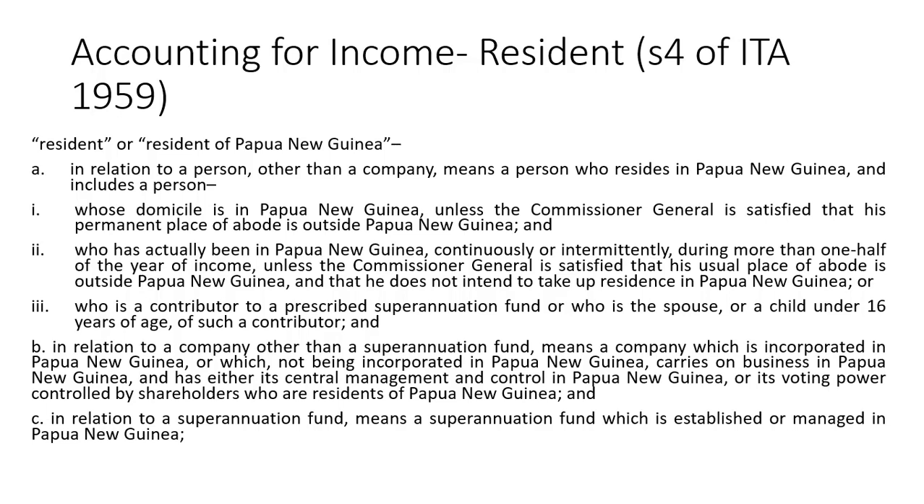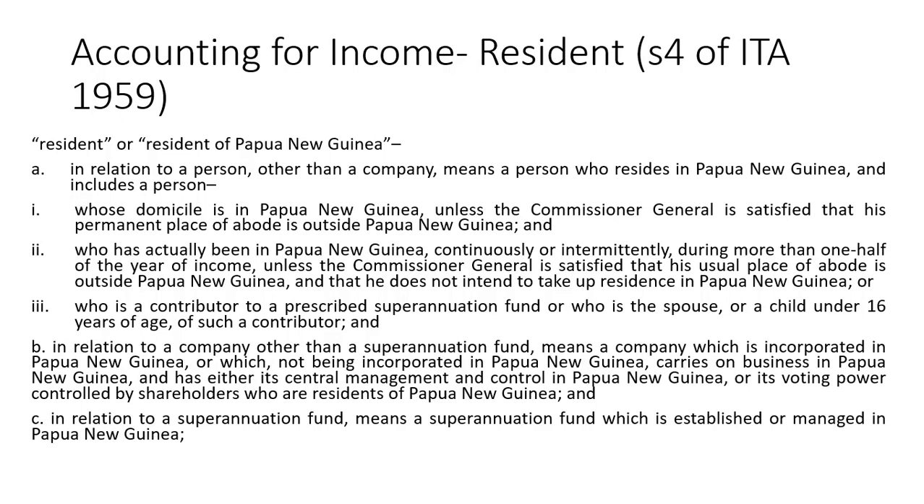Now, who is a contributor to a prescribed superannuation fund, or who is the spouse or a child under 16 years of age of such a contributor? So if they're paying into a superannuation fund, or the spouse is also paying into a superannuation fund, or a child under 16 years of age, the person will be considered a resident.